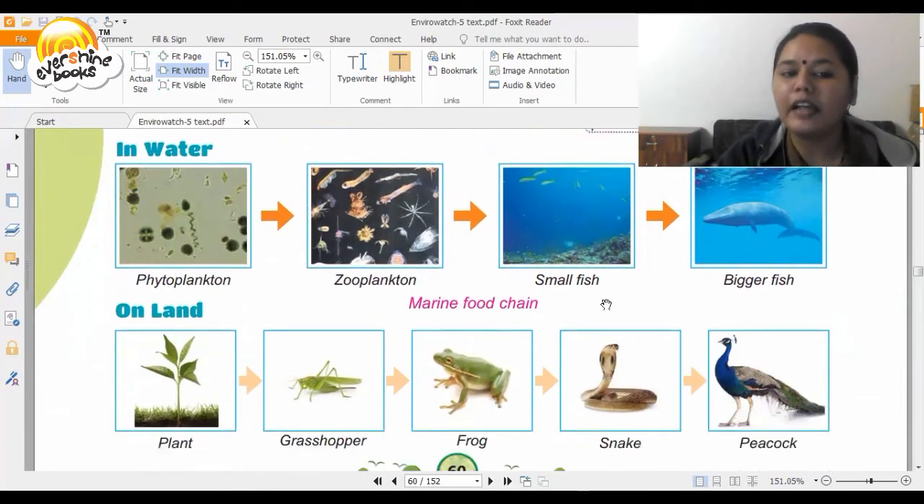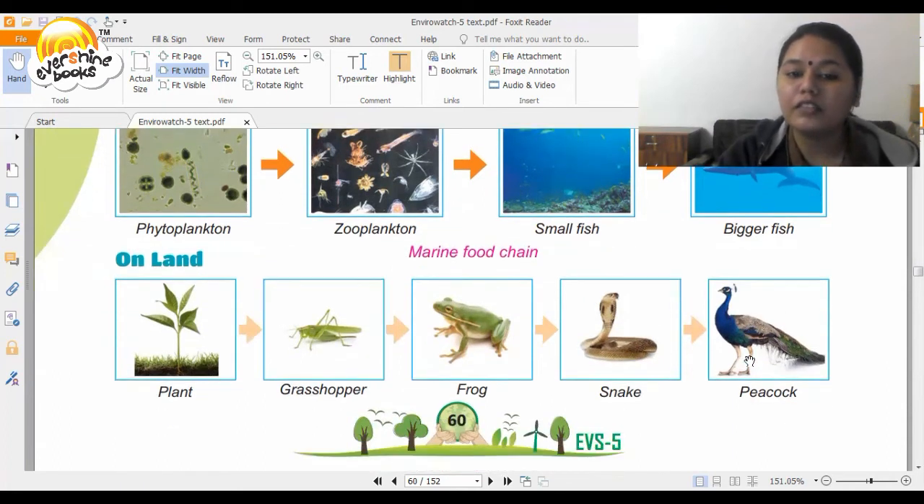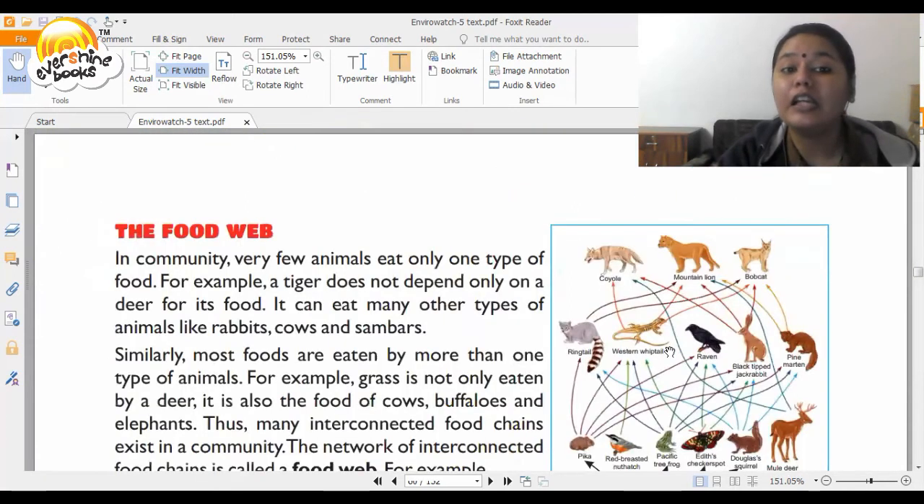And if you talk about land, the plant is eaten by a grasshopper. Grasshopper, which is an insect, is eaten by a frog. A frog is eaten by a snake, and a snake is eaten by a peacock. Now tell me again the same question. If one of these goes, what would happen? The next organism in the chain will be in big trouble.